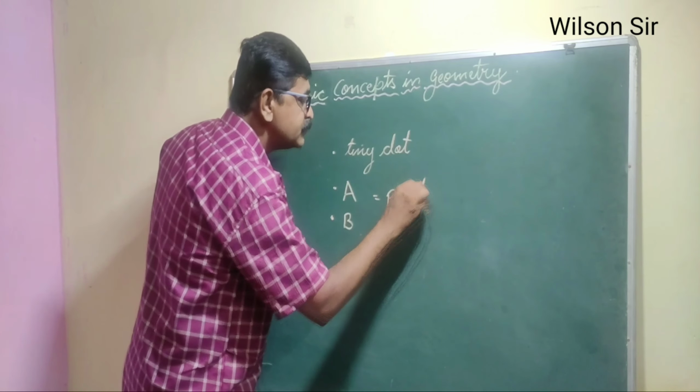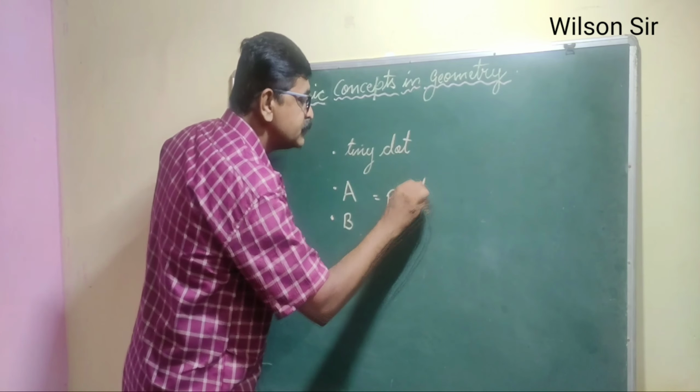So a tiny dot in geometry is known as a point, and for the point you have to write its name. For example, myself, Wilson. All the students have their particular names. So in geometry, if you are giving a dot, that point has a certain name. So that point may be point A, point B, and point C.